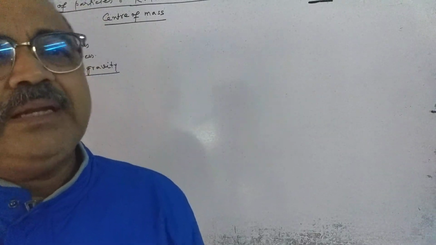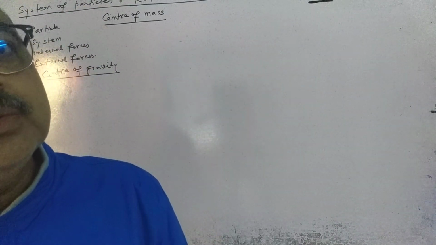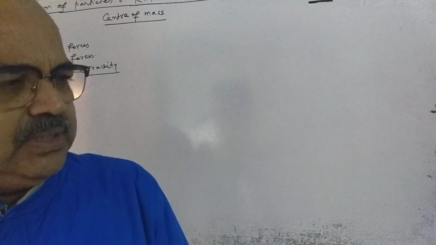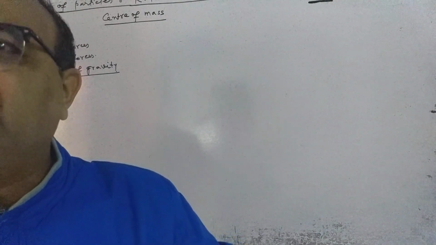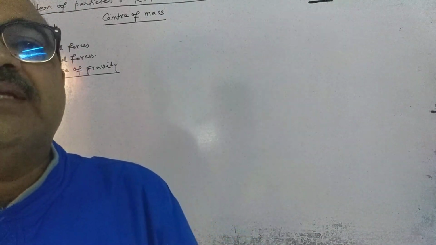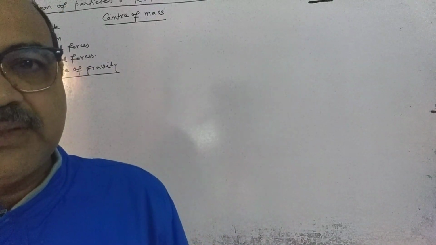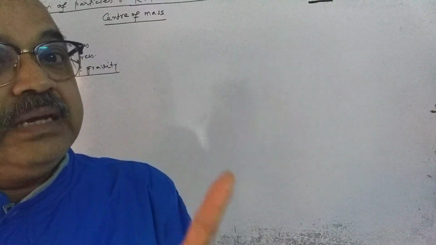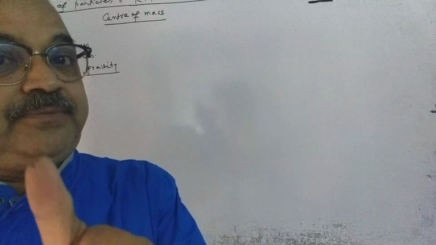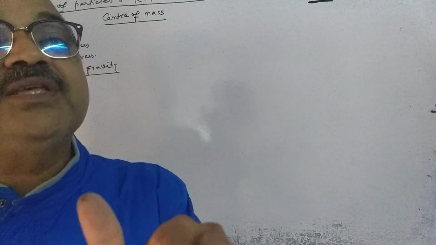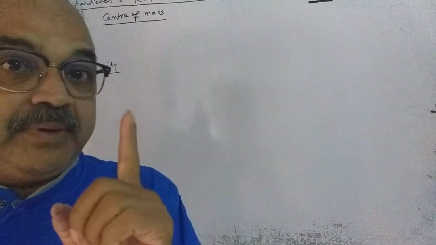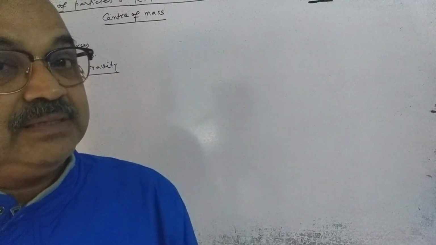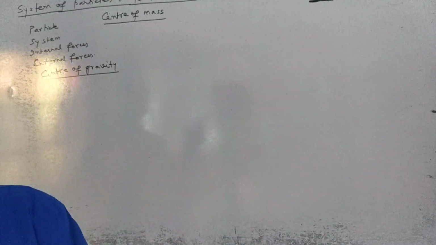Then what is the basic difference between the two? As such, if I take it on the surface of the earth, in our case, there is no difference. The difference is there where the gravitational field is not uniform. We have done gravitation. Mind this. We have discussed gravitation. So in gravitation, what did we see?